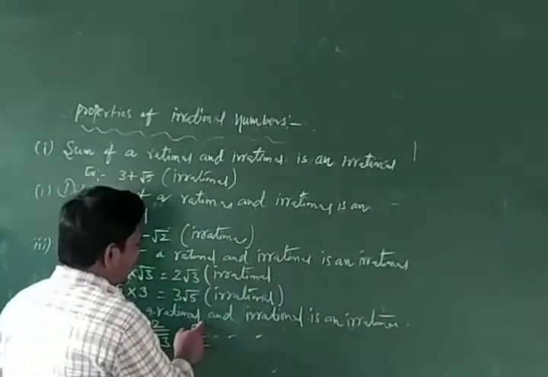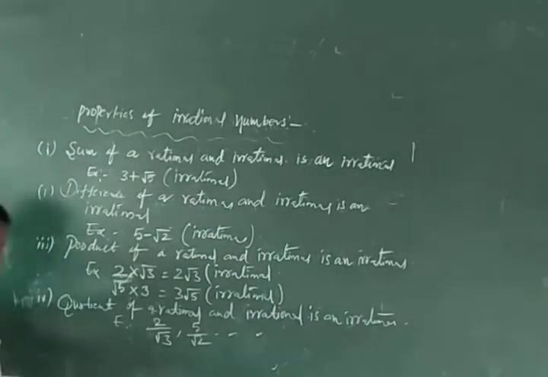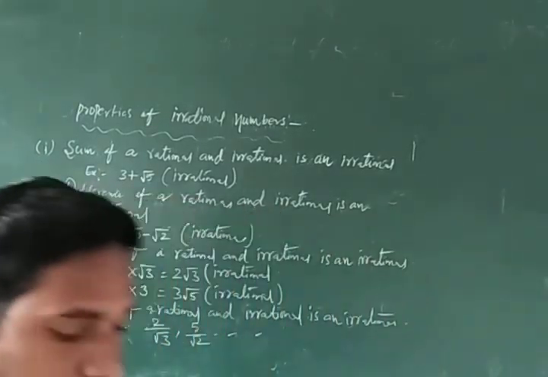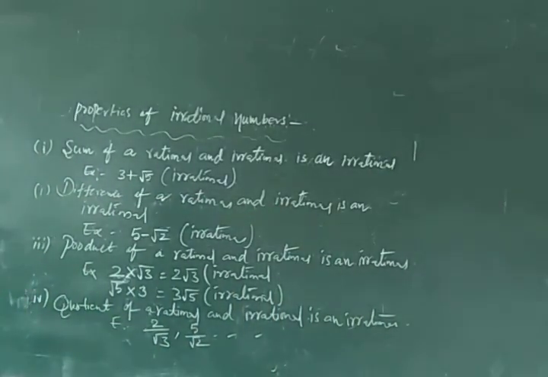And quotient of rational and irrational is an irrational number. Okay, students.